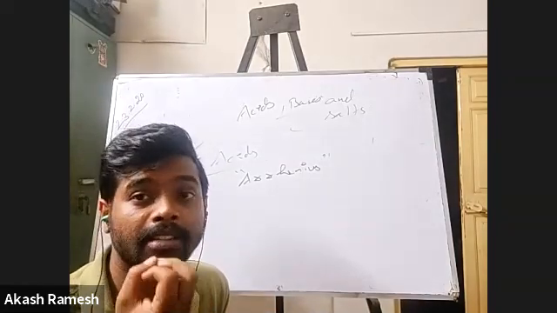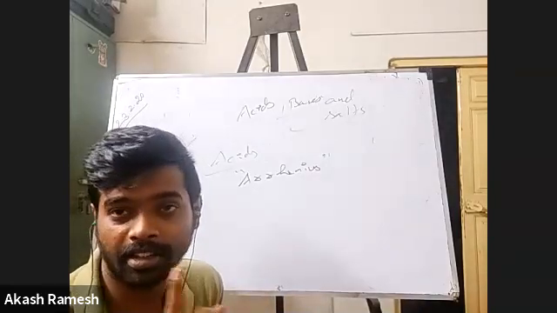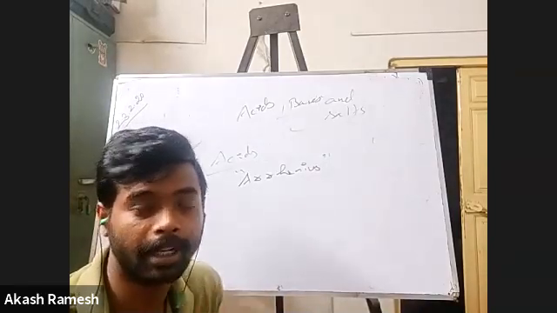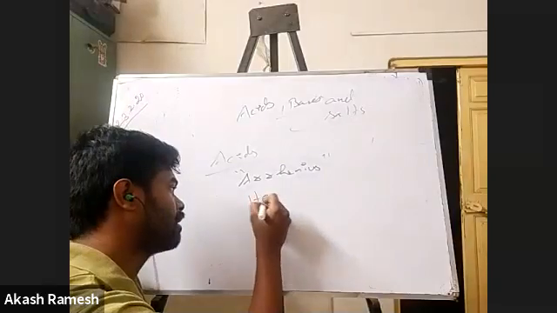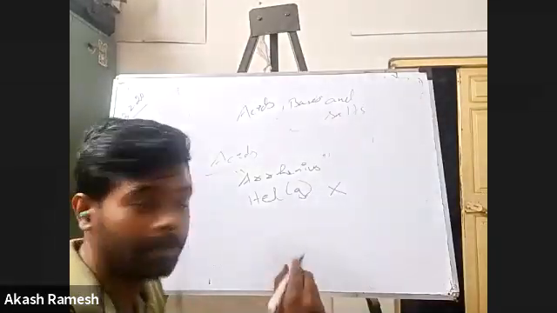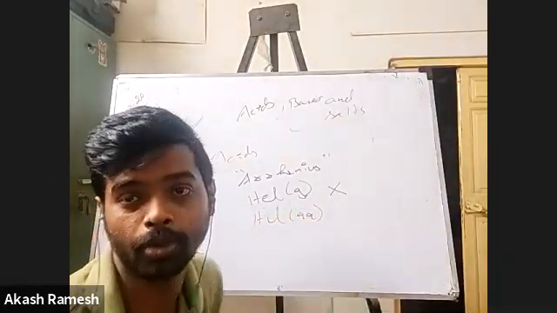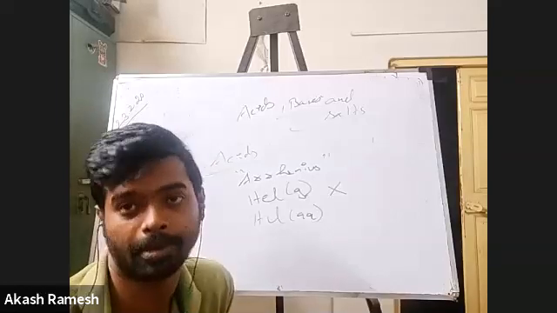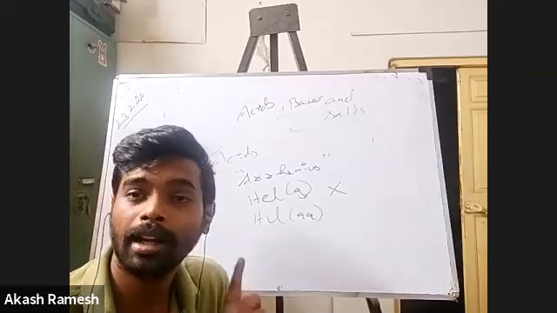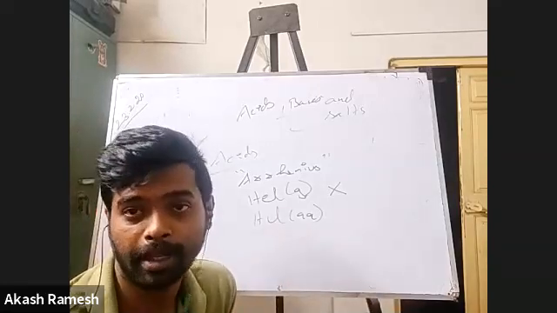So if I have HCl gas, just because you have HCl, that doesn't mean that it is going to be an acid. When I say HCl gas, it is not an acid. But if I tell you that it is HCl in aqueous solution, and AQ means what? It is dissolved in water, aqueous. That can be termed as an acid, because when it dissolves, it is going to give me H plus.